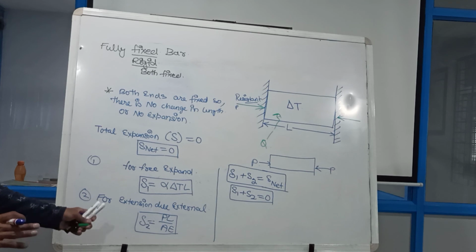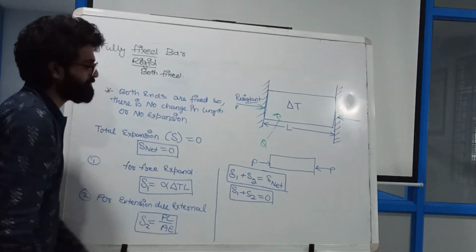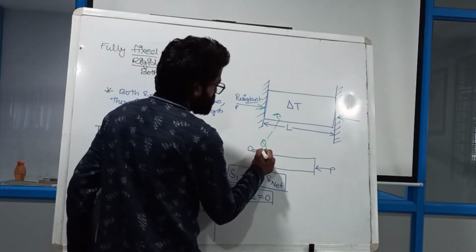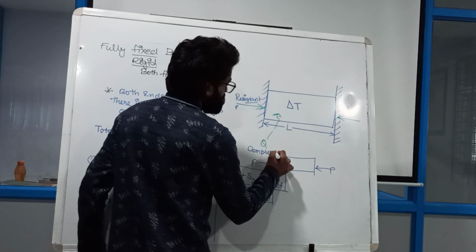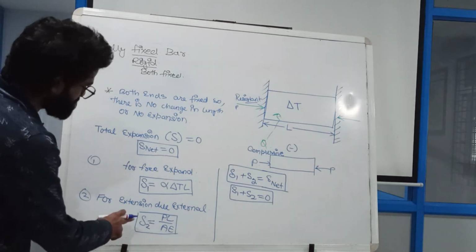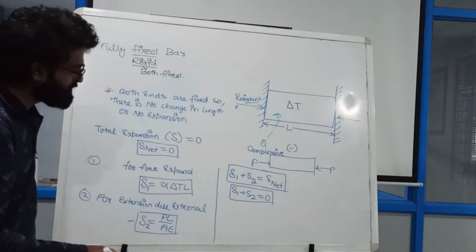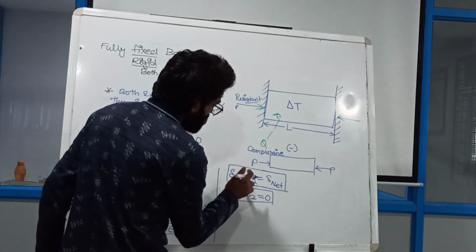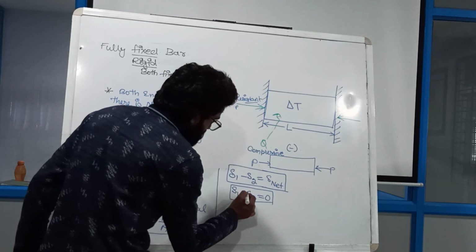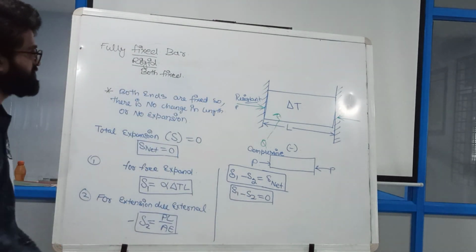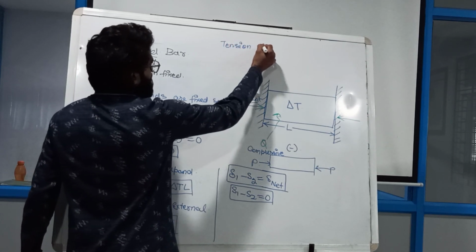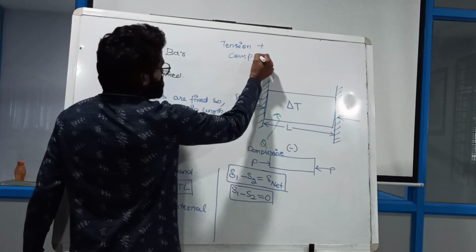Now one thing I want to tell here is that you see in the diagram, what type of force is acting? This is the compressive force, and all of you know that the compressive force will give a negative result. So definitely this delta value will come negative. So I am going to write here delta 1 minus delta 2. Delta 1, tension force, is going to give you positive, and compression, as all of you know, is going to give you negative.